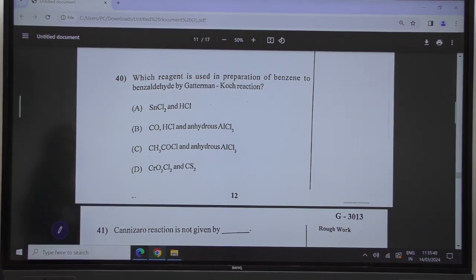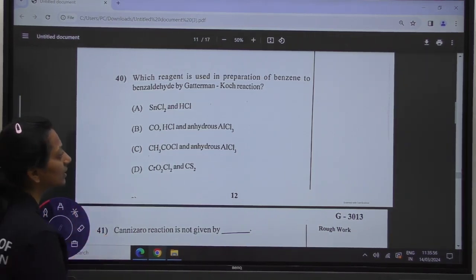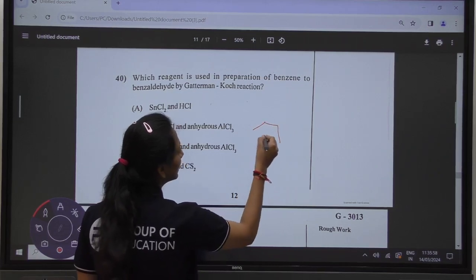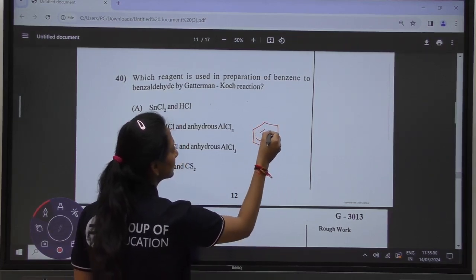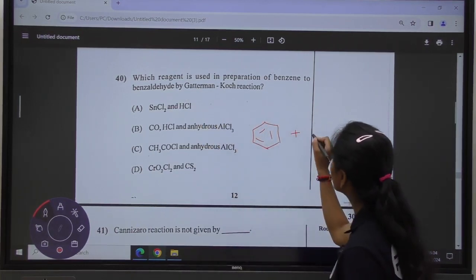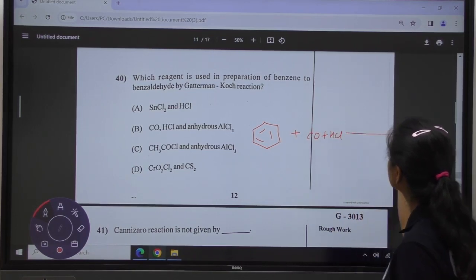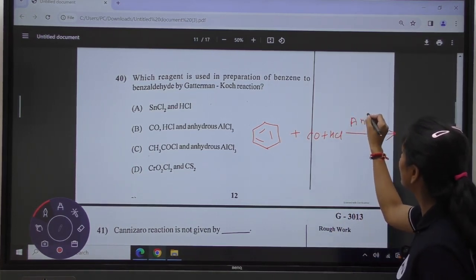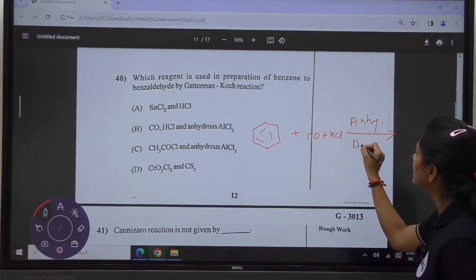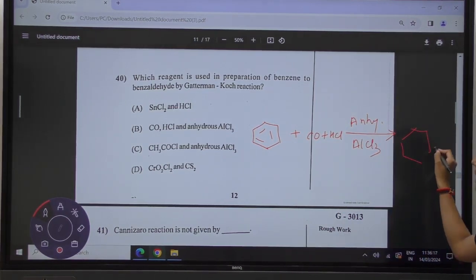Which reagent is used in preparation of benzaldehyde from benzene by the Gattermann-Koch reaction? Okay, what is the Gattermann-Koch reaction? We are reacting our benzene with CO plus HCl in presence of the catalyst, anhydrous AlCl3, and this generates benzaldehyde.